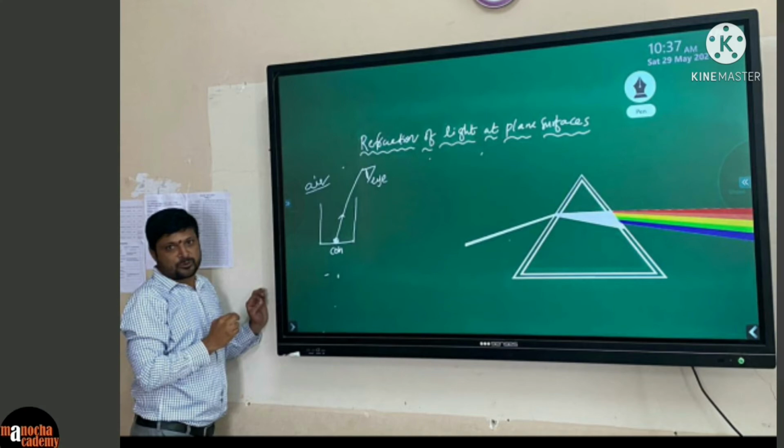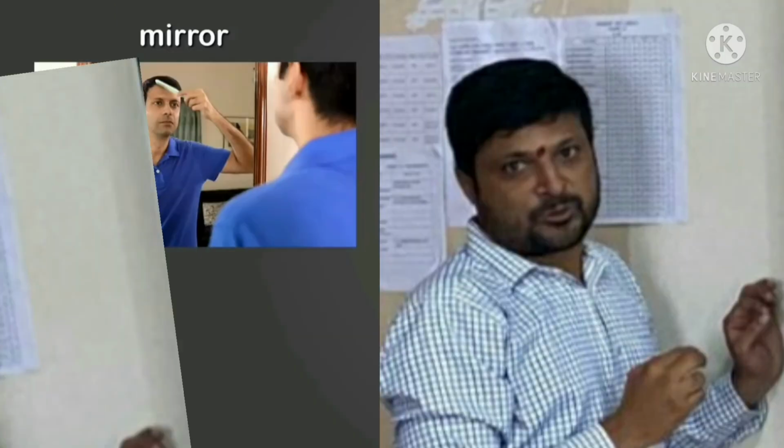When we talk about reflection of light, what's the first thing that comes to your mind? You must be thinking about a mirror, right? But do the other objects also reflect light? For example, if you look around in the room, the table, chairs, walls, even you and me, are we reflectors of light? The answer is yes, because that's how we see the world around us.